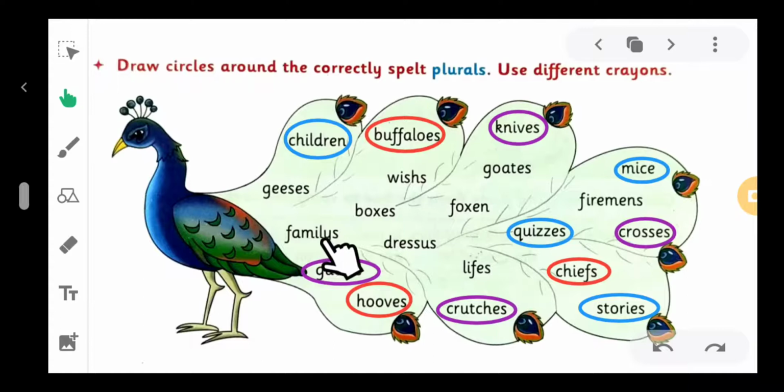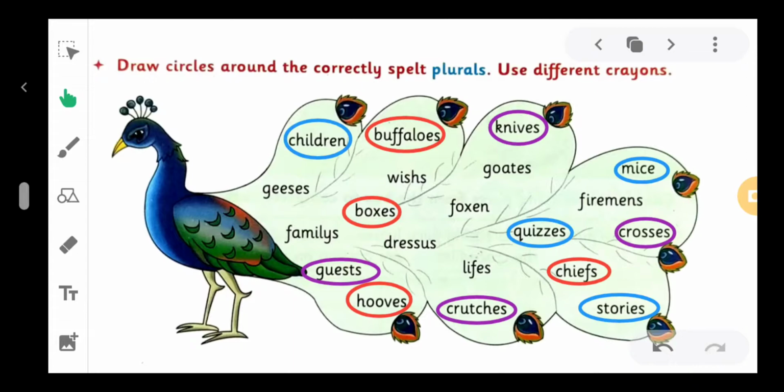Next, familys. Is it the correct spelling of families? No, it's not correct. Next, geezes. Is it the correct spelling? No, it's not correct. Next, boxes. It's the correct spelling of boxes. Yes, so we circle it.